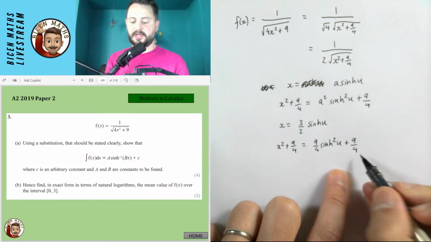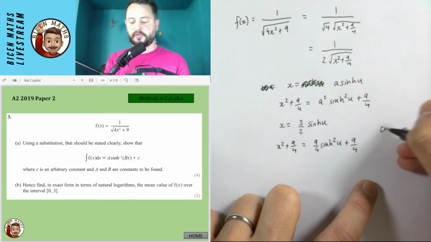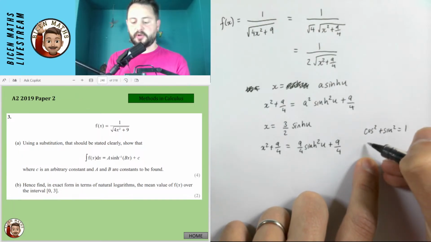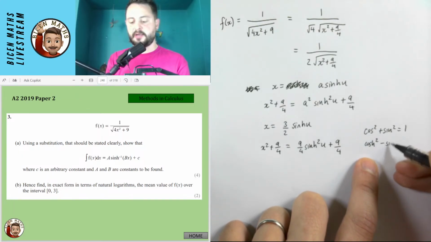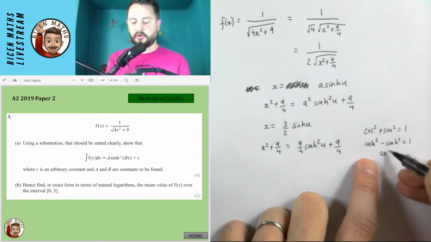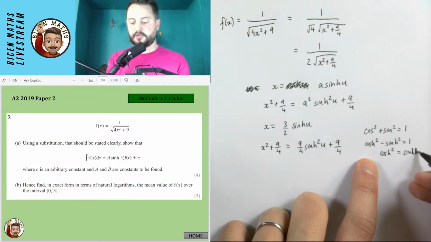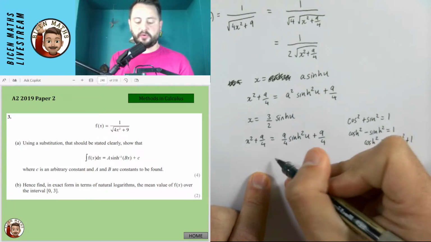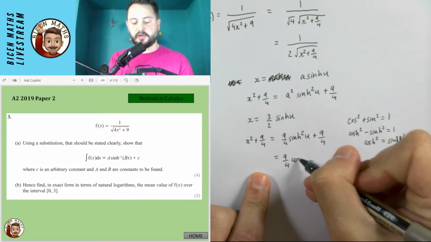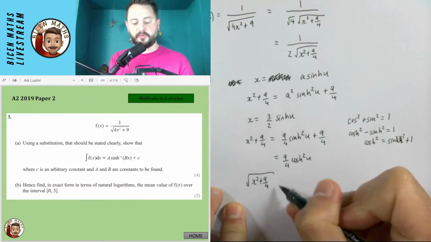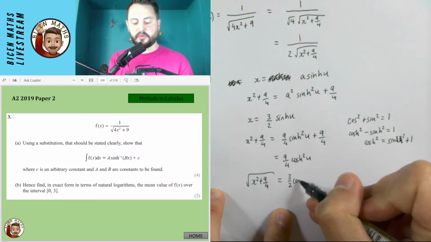And if you think of your hyperbolic identities, normally we have that cos squared plus sin squared is equal to 1. For our hyperbolic ones, this would be cosh squared minus sinh squared is equal to 1. So when I rearrange this, I can see that cosh squared is sinh squared plus 1. Which means that this whole thing is 9 over 4 cosh squared u. And so the square root of x squared plus 9 over 4 is 3 over 2 cosh u.